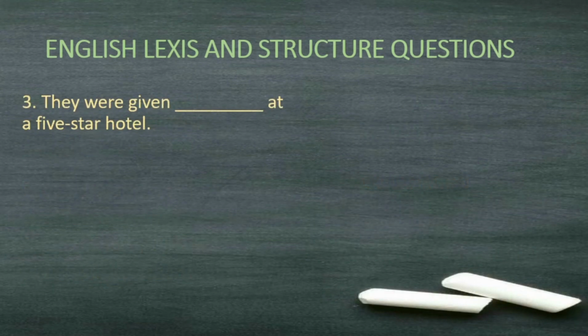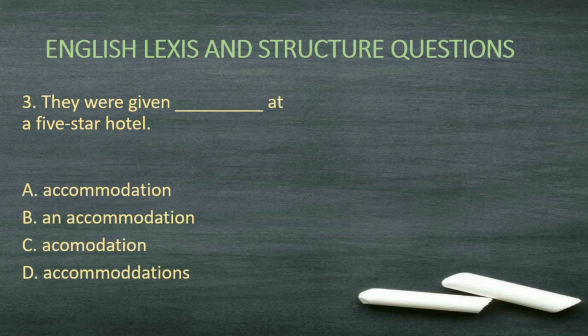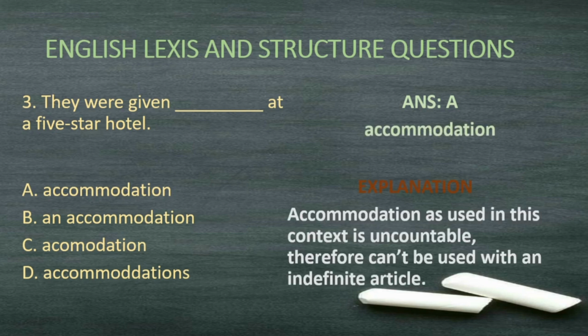Number 3, they were given accommodation at a 5-star hotel. What do you think is the answer? Okay, I think the answer is accommodation. That's option A. Now, accommodation as used in this context is uncountable, therefore it cannot be used with an indefinite article. We can't say an accommodation. As it's used in the sentence, it shows that it's an uncountable noun.